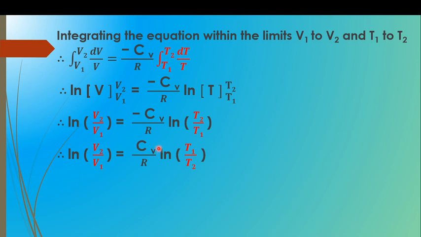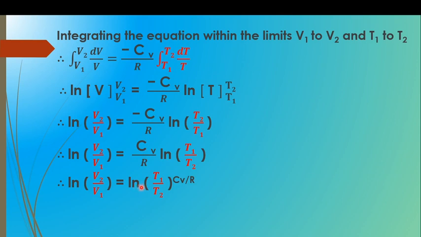Therefore, how can we write the equation? ln of V2 upon V1 is equal to, if we change this T2 upon T1 into T1 upon T2, then the negative gets cancelled, negative and this negative. Therefore, we can write ln of V2 upon V1 is equal to Cv upon R into ln of T1 upon T2.